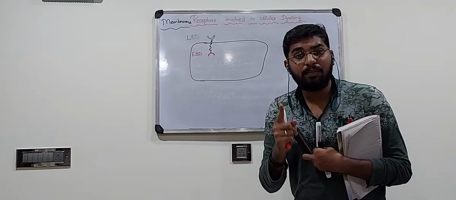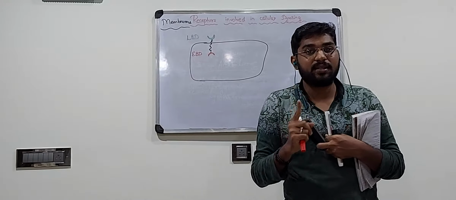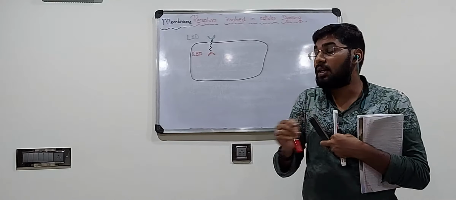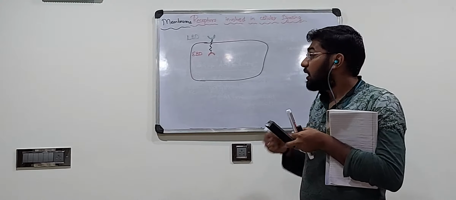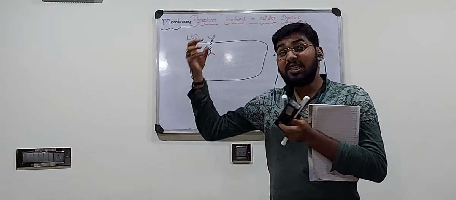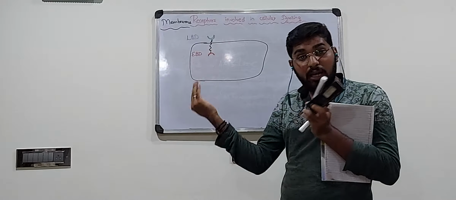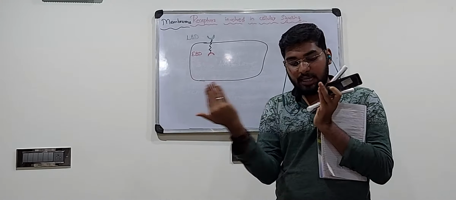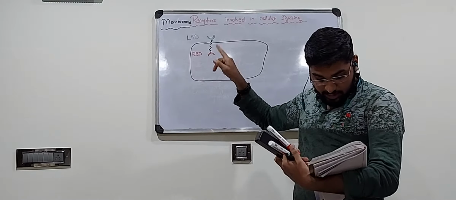Why do I mean one pass? Because there is one polypeptide chain that is passing through the membrane only once. You can see this black color polypeptide chain passing through the membrane only once. So it is called a one pass receptor or single pass receptor. One example is your insulin receptor. Usually whenever insulin comes, dimerization happens. Another one pass receptor comes together and they both dimerize. So two one pass receptors come together and form a dimer, but still it is an example of a one pass receptor.